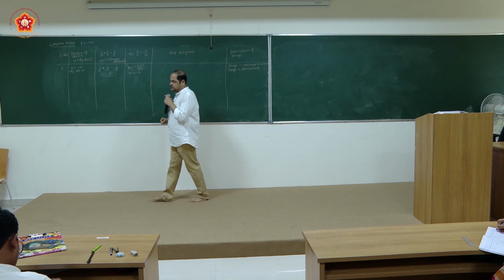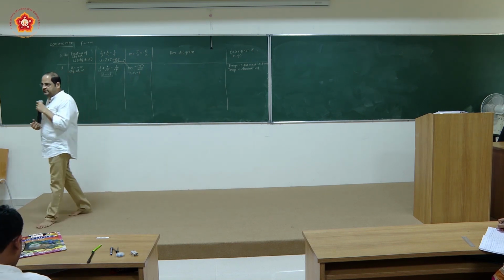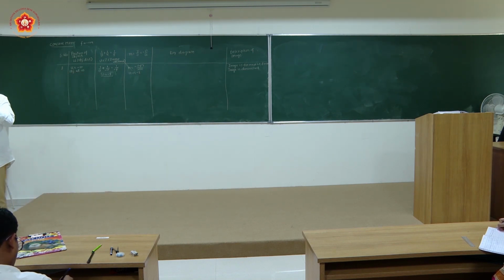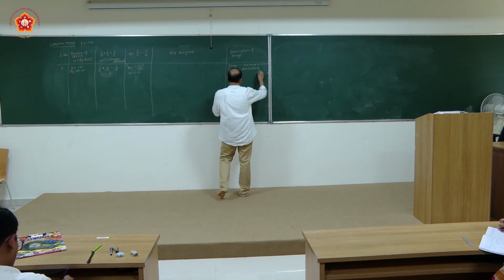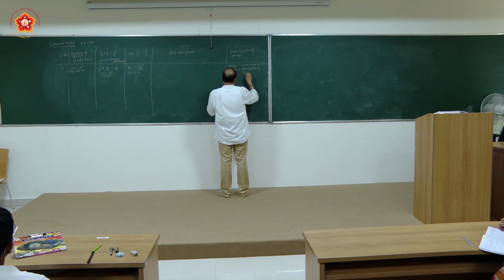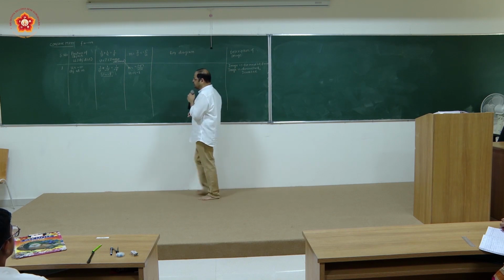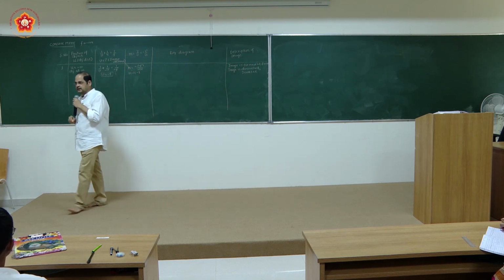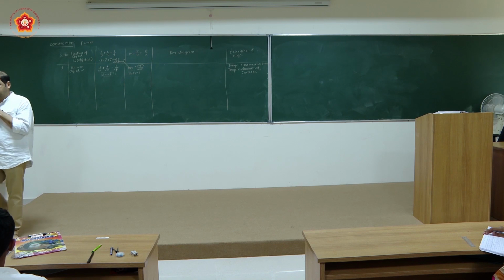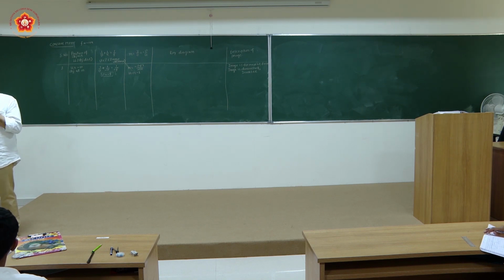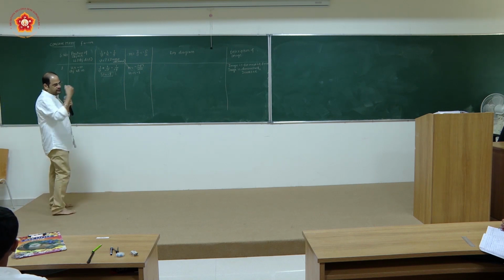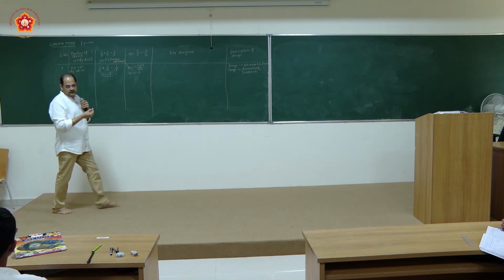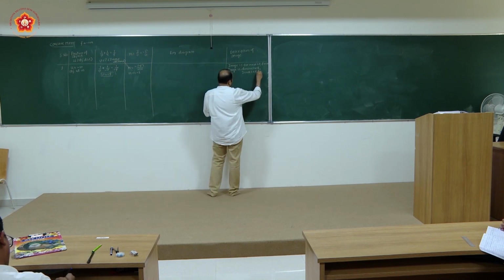m is turning out to be negative. What does that mean? It will be an inverted image. So you will be having image diminished, inverted. Where will it be formed? Inverted image है तो कौन सा रहेगा? Real रहेगा या virtual रहेगा? What is the image distance? Image distance, it is in front of the mirror. So this will be a real image. So it will be inverted and real.